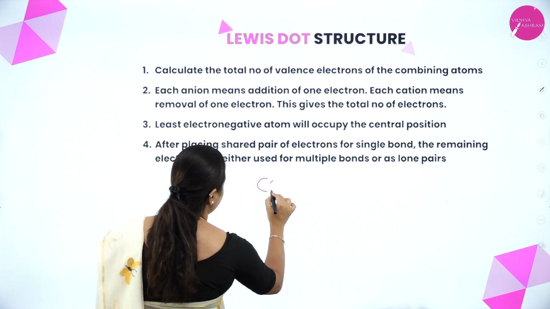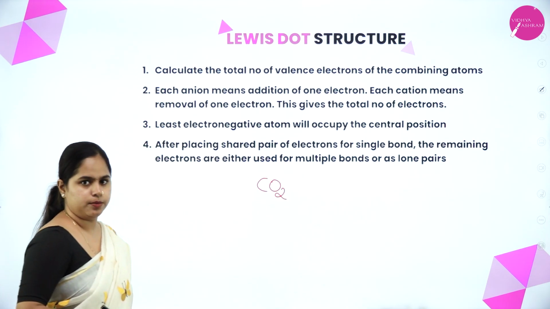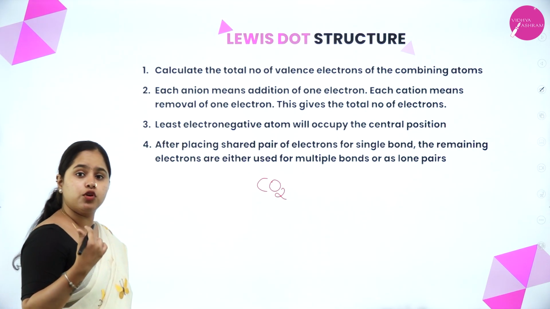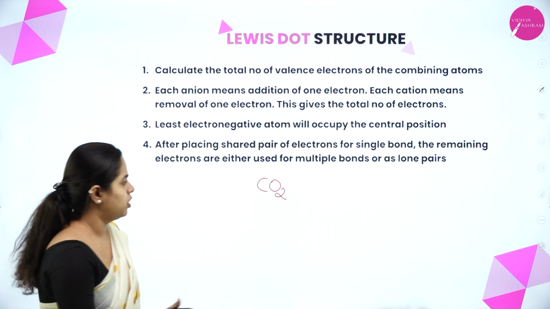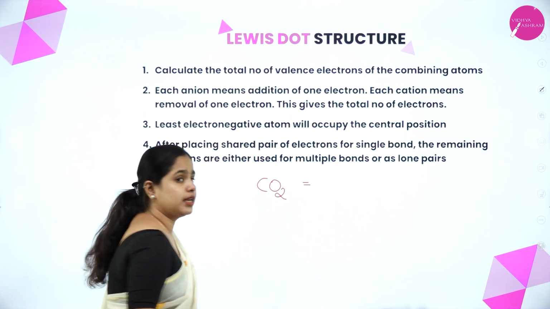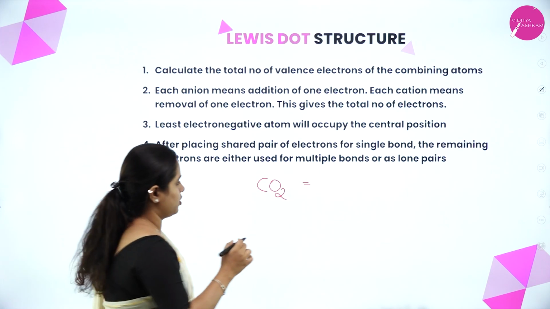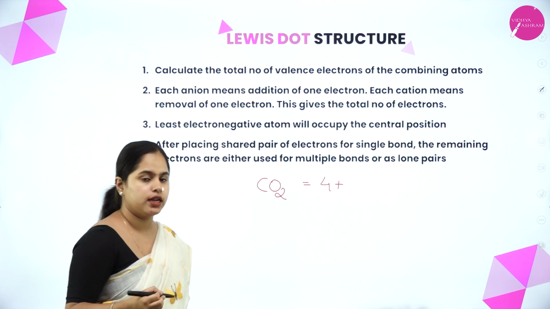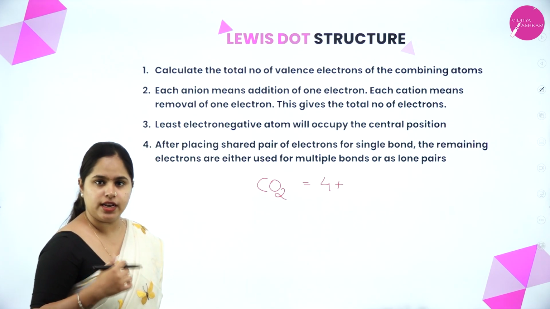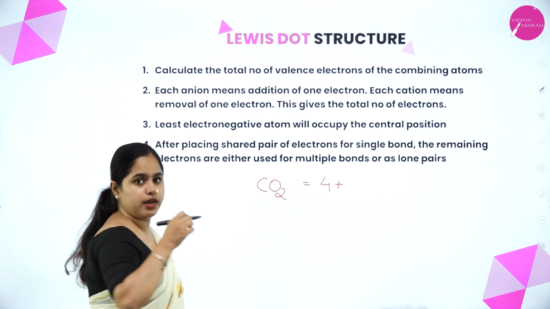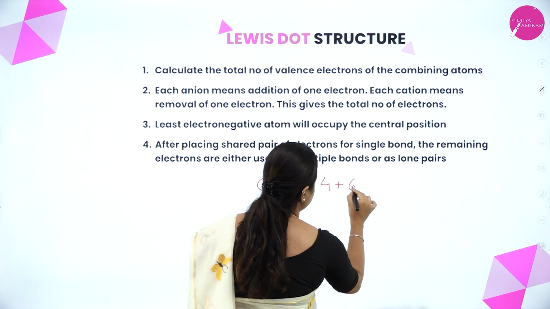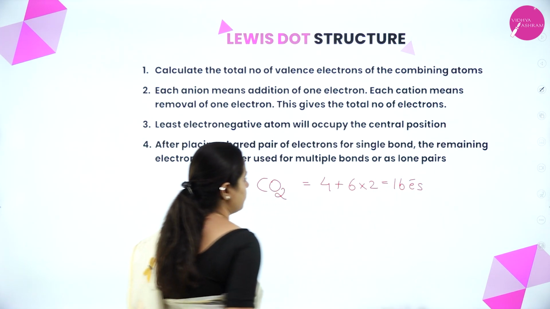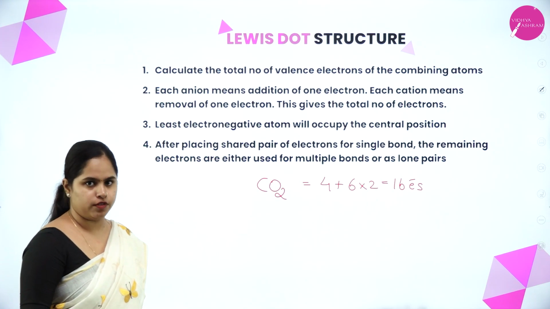Right. So I am going to represent carbon dioxide in Lewis dot structure. So how do I do it? The first step is you have to calculate the total number of valence electrons. In carbon, how many valence electrons are there? It is 4, right? And in oxygen, there are 6 valence electrons multiplied by 2. There are 2 atoms of oxygen, right? So 6 into 2, that is 12. That gives you a total of 16 electrons. Yes, so we calculated the total number of valence electrons.